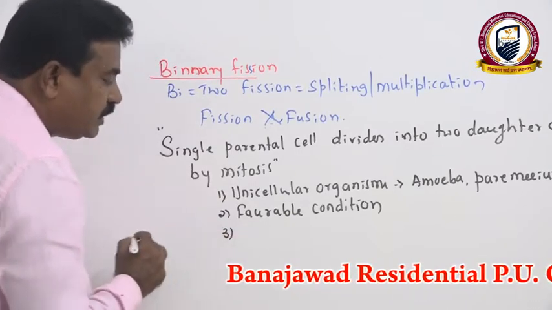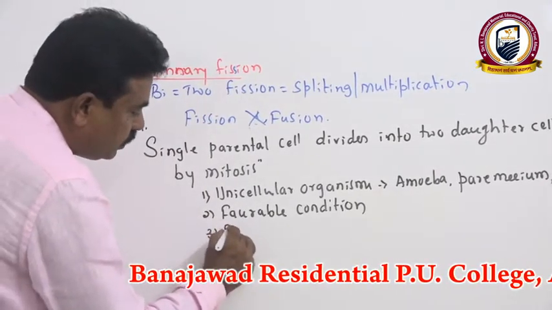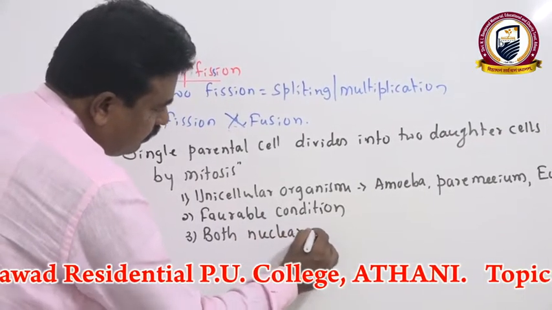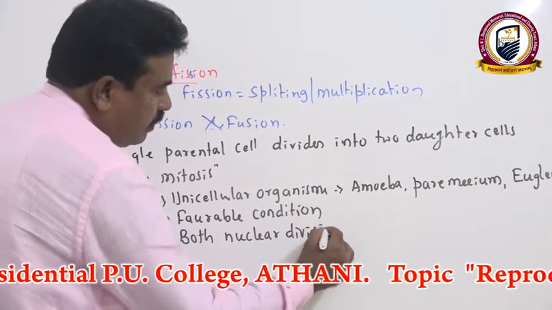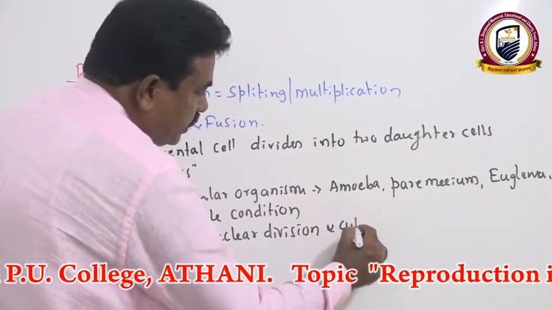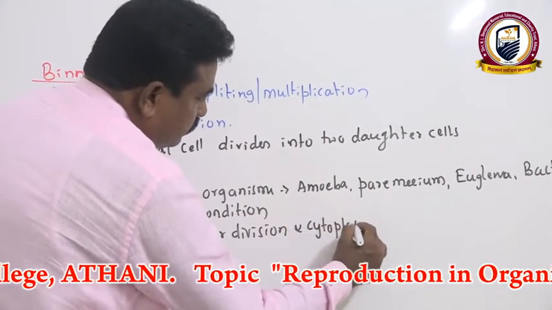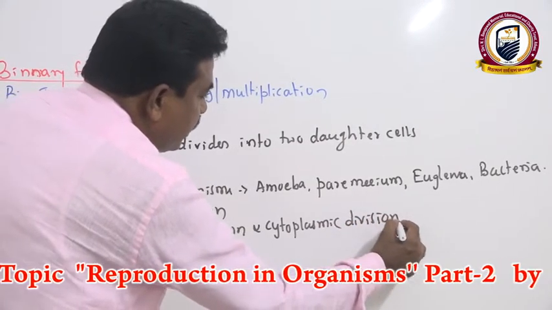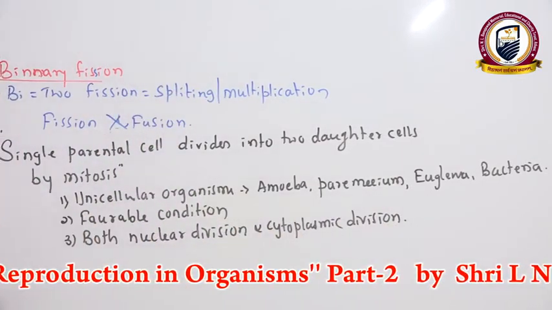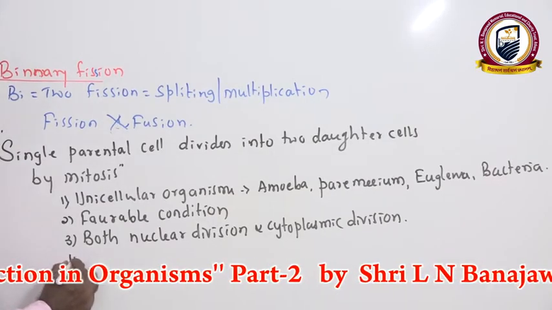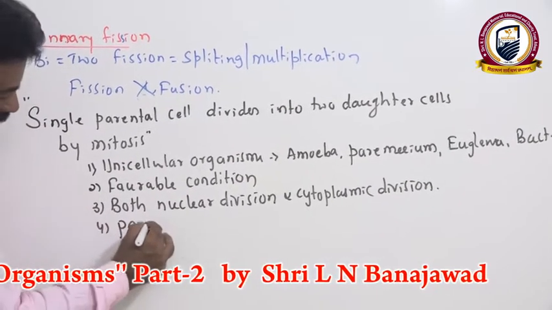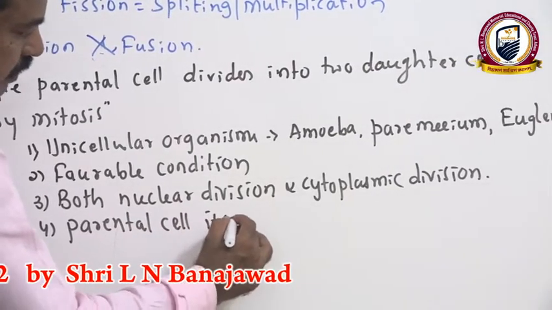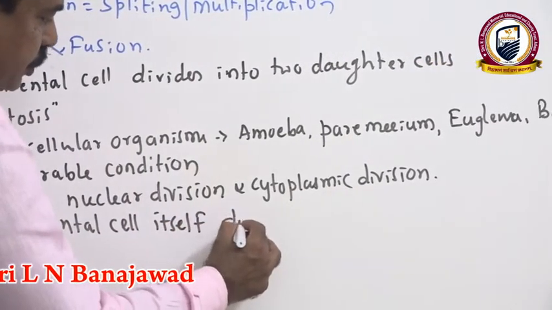Then the most important thing here: both nuclear division and cytoplasmic division take place simultaneously in binary fission. The parental cell itself divides into two.